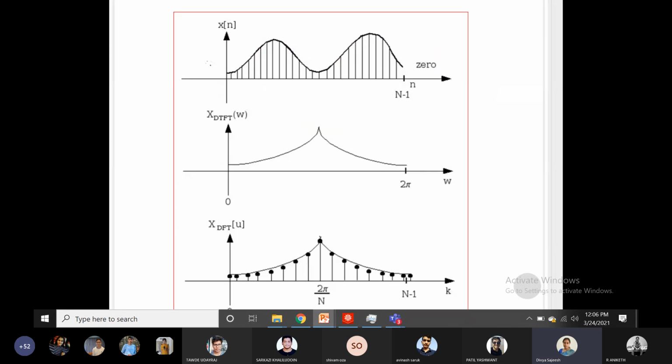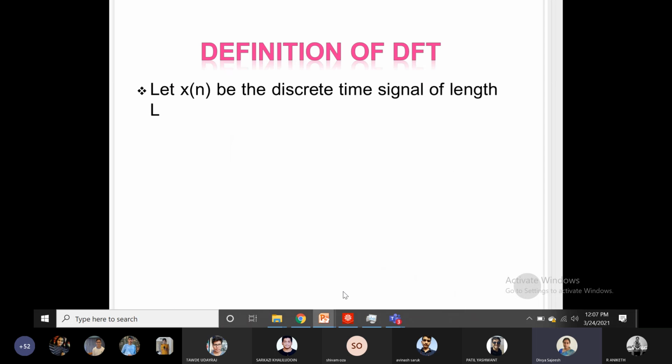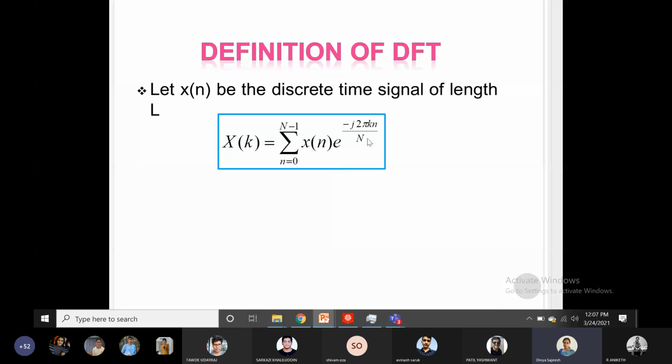Let us go back to the signal again. Here, this is your continuous function of omega with period 2 pi. Within this 2 pi I am sampling the signal. So that capital N is the number of samples in the period 2 pi. So the sampling frequency will become 2 pi by N. So that is why you can see here the signal is sampled to obtain the X of k. The DTFT signal is sampled with a number of samples capital N to obtain X of k.